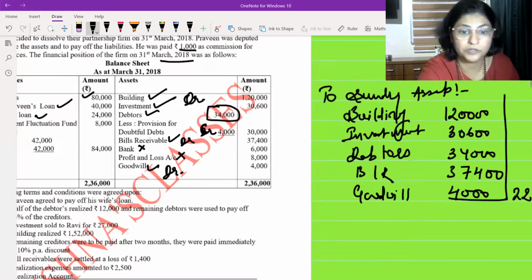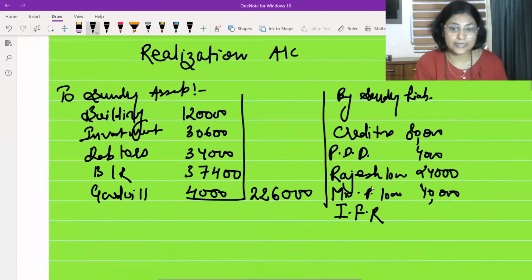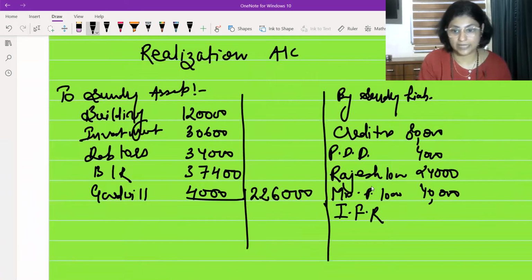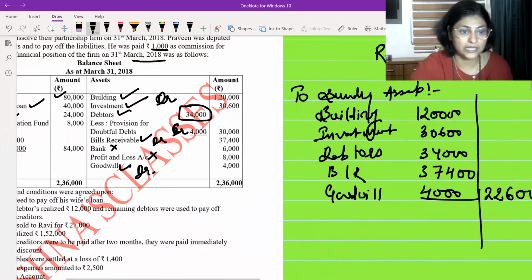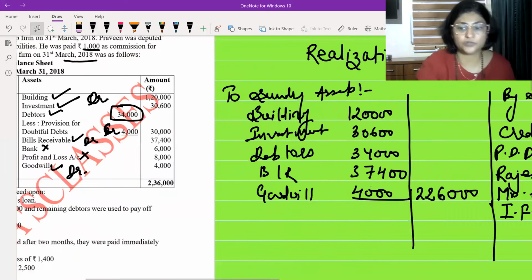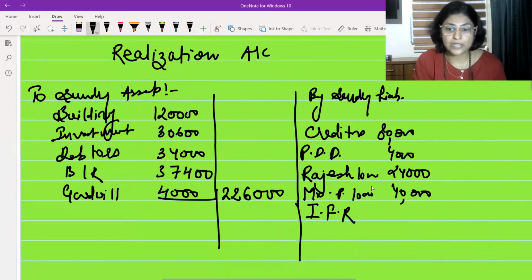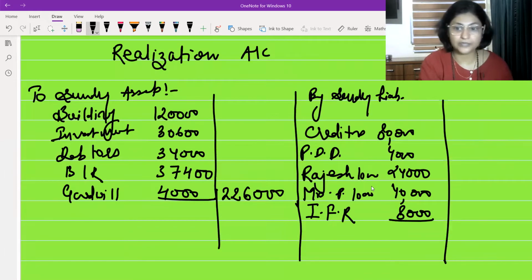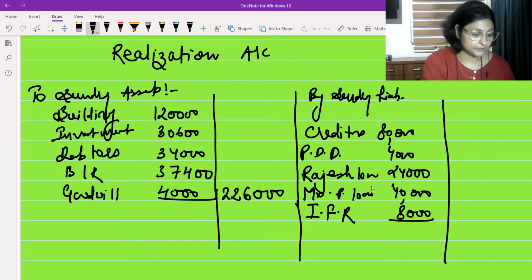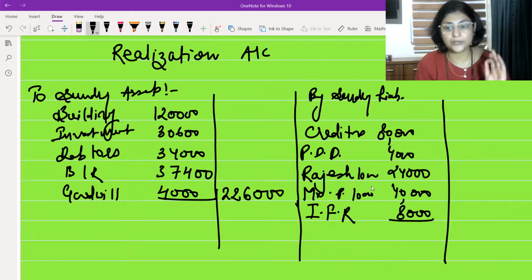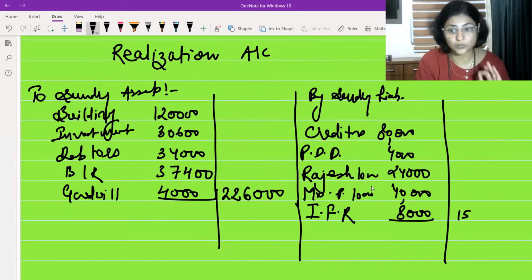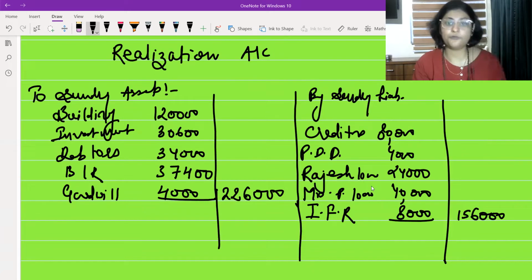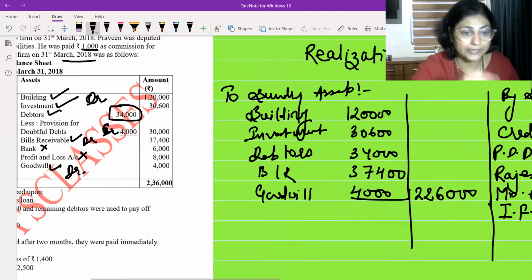Okay, so now we are done with transferring all the assets, realizable assets, and all the outside liabilities. Okay, IFR, I did not see the amount. What was the amount of IFR? 8,000 rupees was the amount of IFR. So I will transfer this 8,000 also. And now in the outer column, I'm going to write down the total of all this. So 80,000 plus 4,000 plus 24,000 plus 40,000 and 8,000. I know my speed is a little fast, but I cannot go slow at this point of time because now only few days are left for the examination. So we have to maintain the speed for completing the questions.